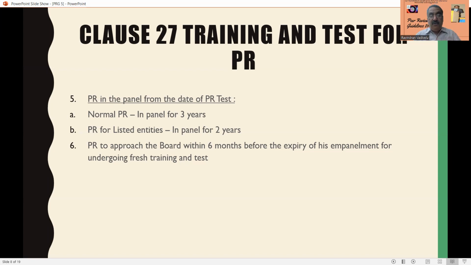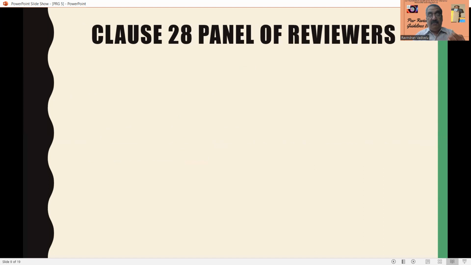Then the peer reviewer has to approach the board within 6 months before expiry of his empanelment for undergoing fresh training and test. That is for the renewal. For renewal of the peer review certificate, he has to approach the board before expiration of 6 months. Then he has to undergo fresh training and write the test once again. That means you have to update all the provisions. This is a basic concept of peer review.